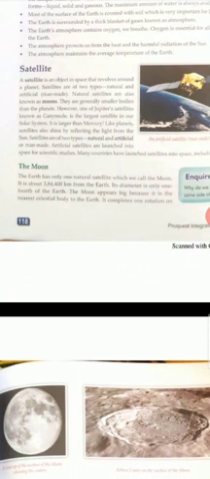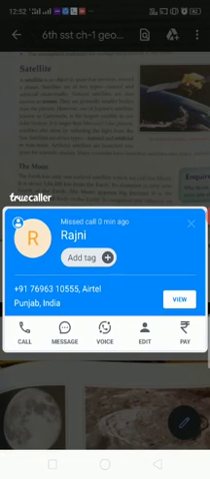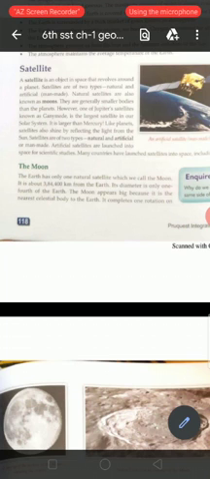Now we will study about satellites. These are the objects in space which revolve around the planets. Satellites are of two types, natural and artificial. As the planets revolve around the Sun, in the same way satellites revolve around the planets. So these are the companions of planets. Natural satellites are called moons.